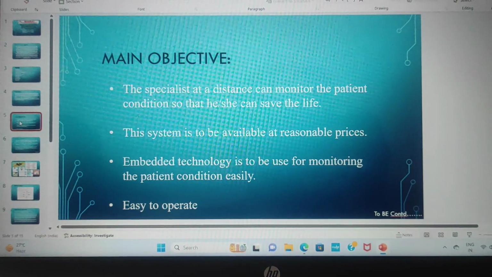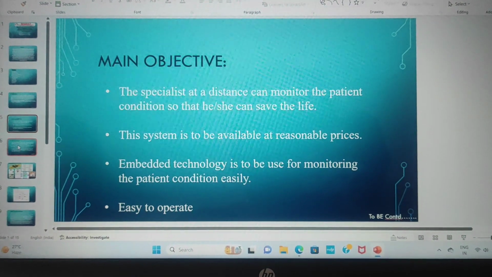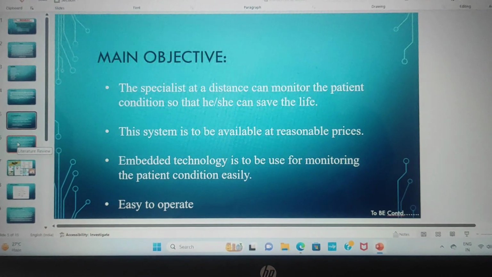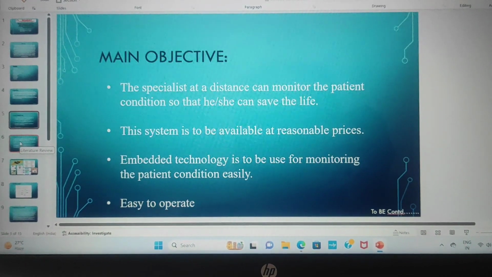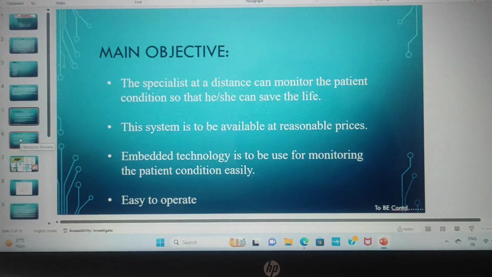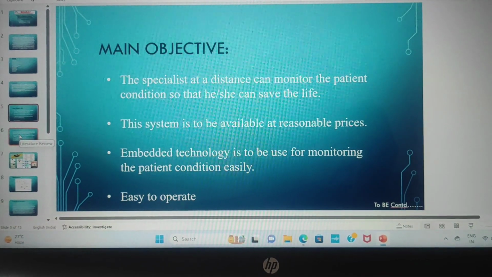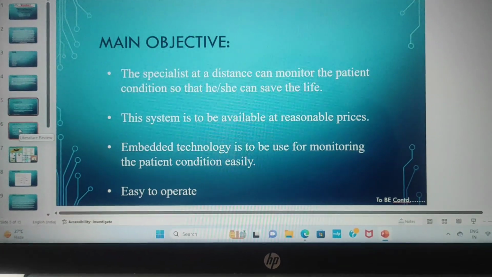Main objective: the specialist at a distance can monitor the patient's condition so that they can save the life. The system is to be available at reasonable prices. Embedded technology is to be used for monitoring the patient's condition, and it is easy to operate.